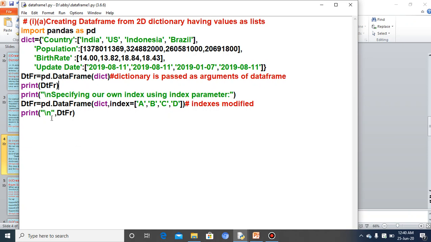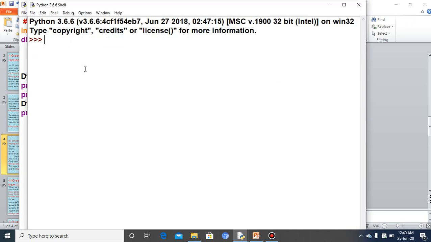Okay, and again I have taken the output for dtfr, which is actually a data frame. So 2 data frames are created here. One is here where the row index will be 0, 1, 2, 3, 4 by default, and the other data frame I have created here, and here the index will be ABCD. Rest of the things will be the same, meaning all the keys will display as the names of the columns of the data frame. So you execute it and you see what output is coming here.